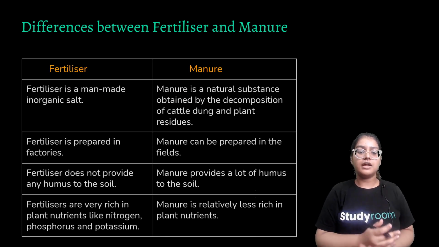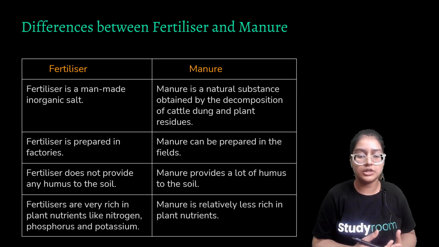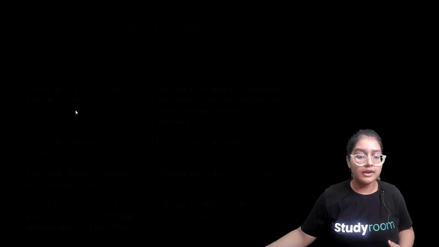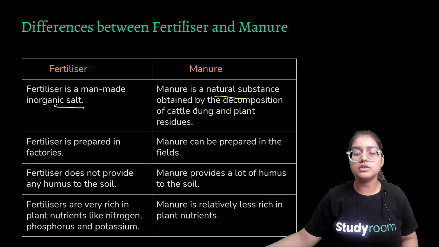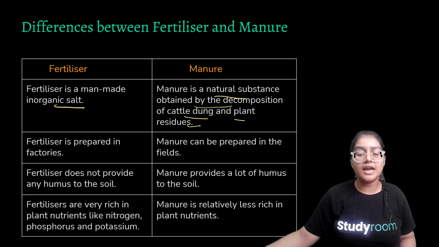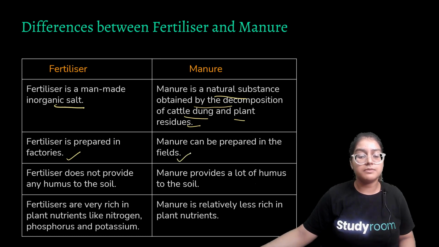Now we'll be learning about the difference between fertilizer and manure. Fertilizer is a man-made inorganic salt, as you all know. Manure is a natural substance obtained by the decomposition of cattle dung and plant residues. Fertilizer is prepared in factories, manure is prepared in the field.